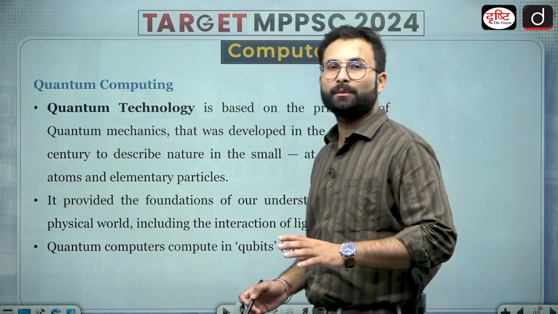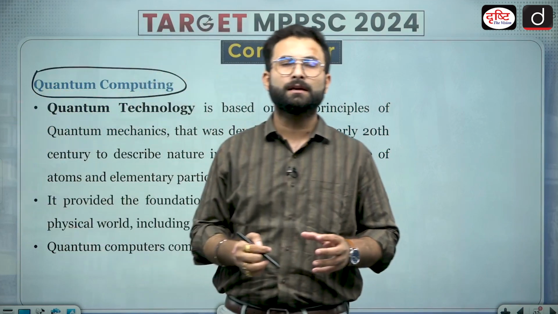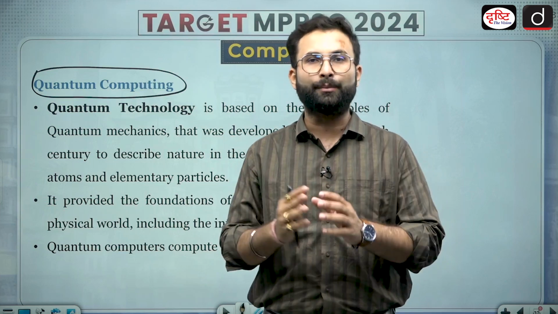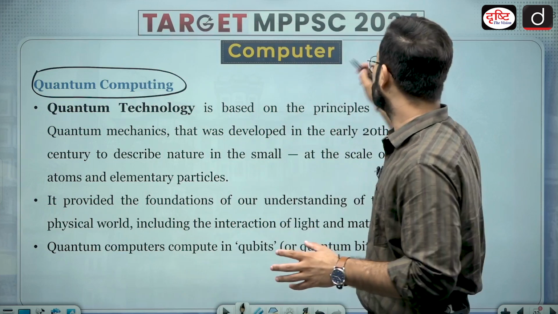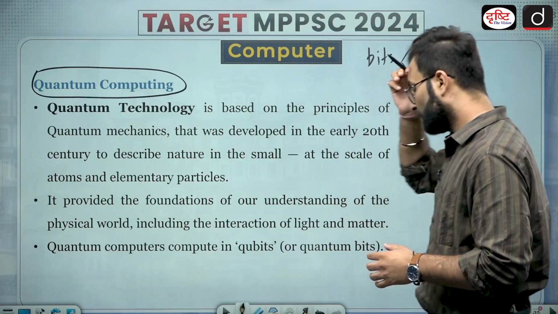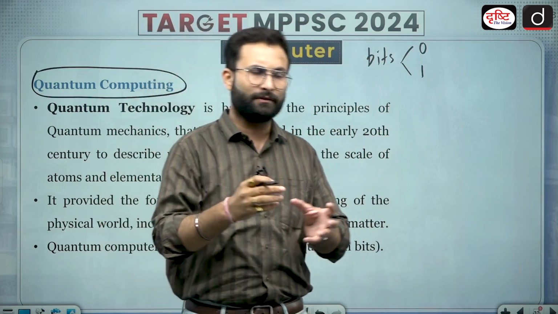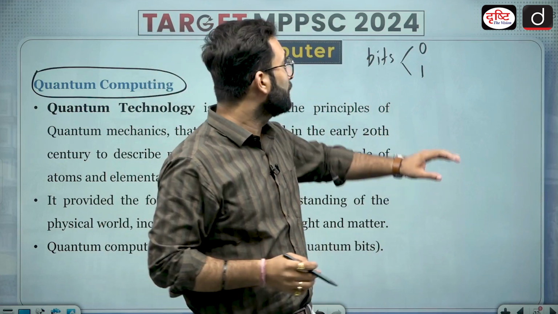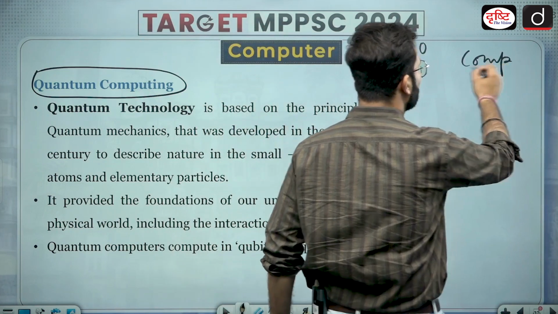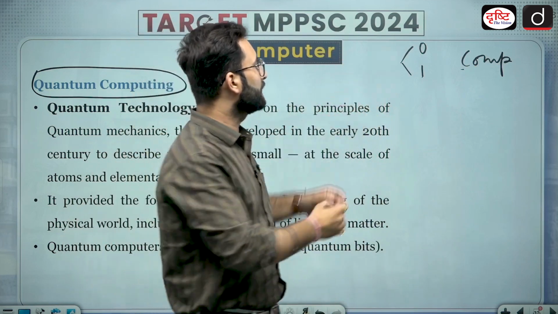Now second comes quantum computing. When we are talking about quantum computing, this is basically computing at a very high speed. When we talk about traditional computers, they work on bits. You must have heard about these bits, that there are 0 and 1. Every action will either be 0 or 1, as an input and output. So these normal traditional computers work on 0 and 1, which is called bits. These are the measure when we are talking about computers.